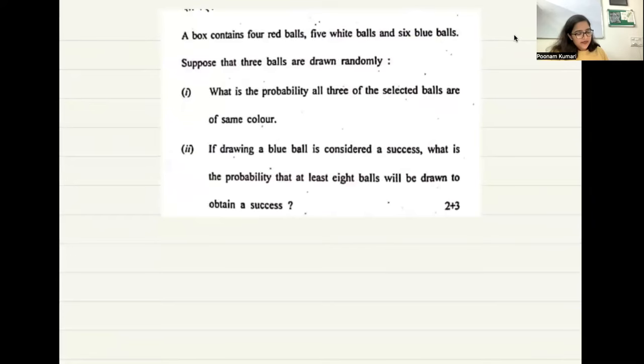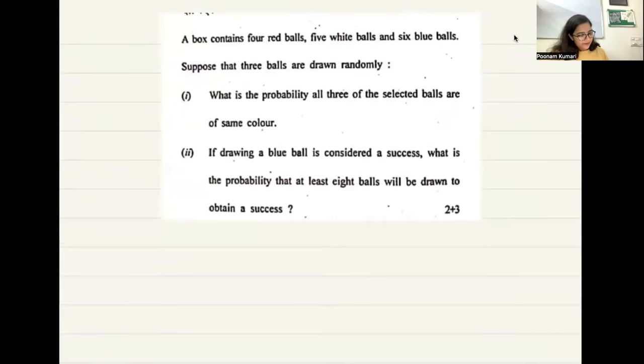So did you guys read this problem? There is a box which contains 4 red balls, 5 white balls, and 6 blue balls. Okay? What is given in it? 4 red balls, 5 white balls, and 6 blue balls.